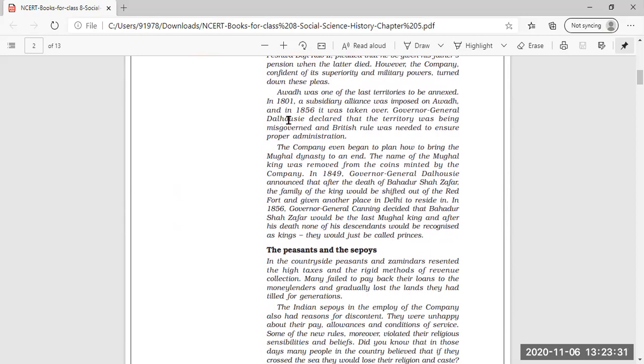Now in 1801, the subsidiary alliance was imposed on Awadh also. Now, subsidiary alliance just now had made clear that the ruler of Awadh was not asked to keep its own army or military with it.